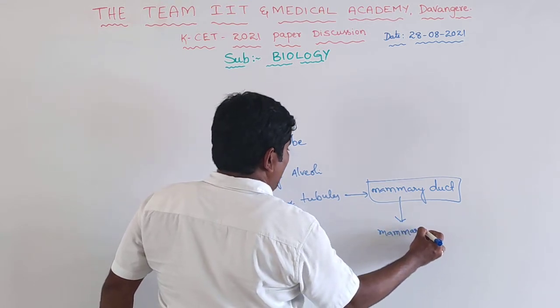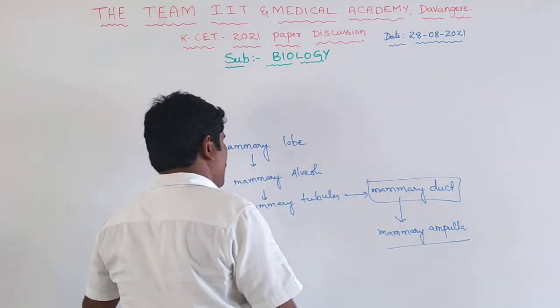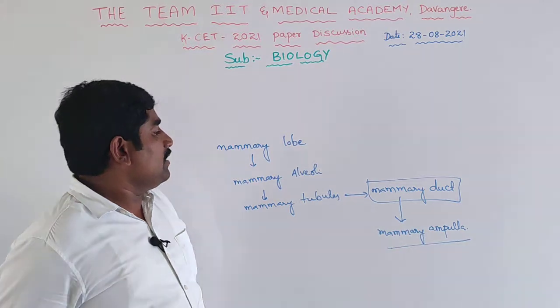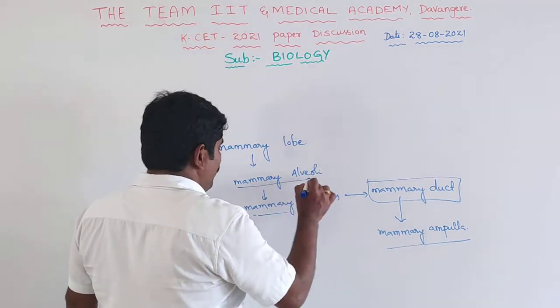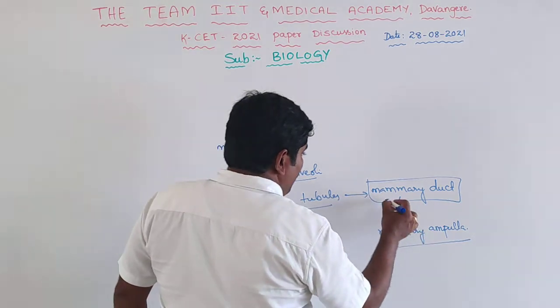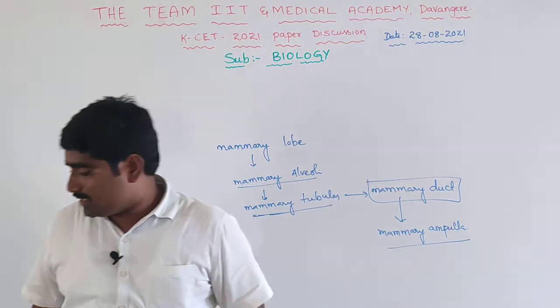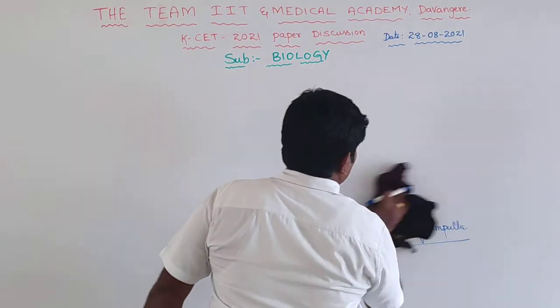So the correct answer is mammary alveoli, mammary tubules, mammary duct, mammary ampulla, and lastly the lactiferous duct.